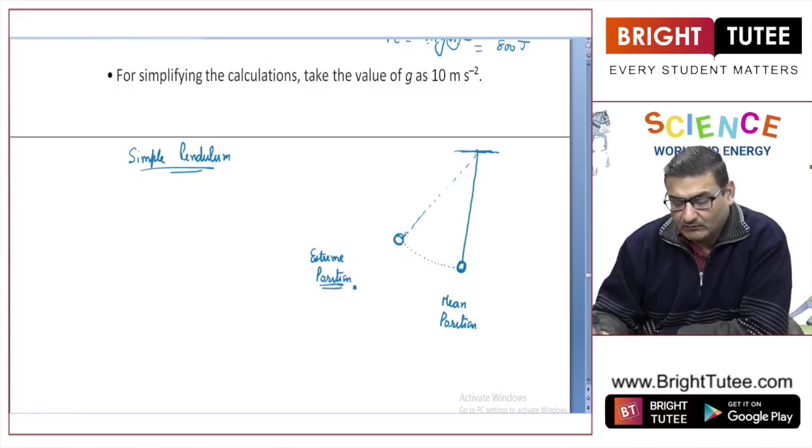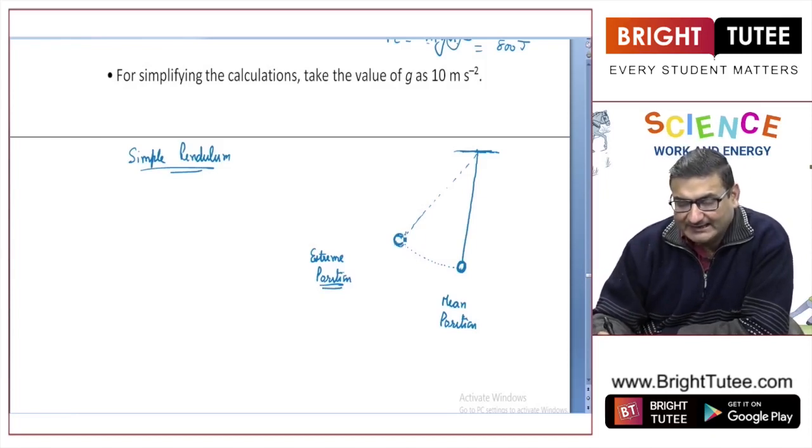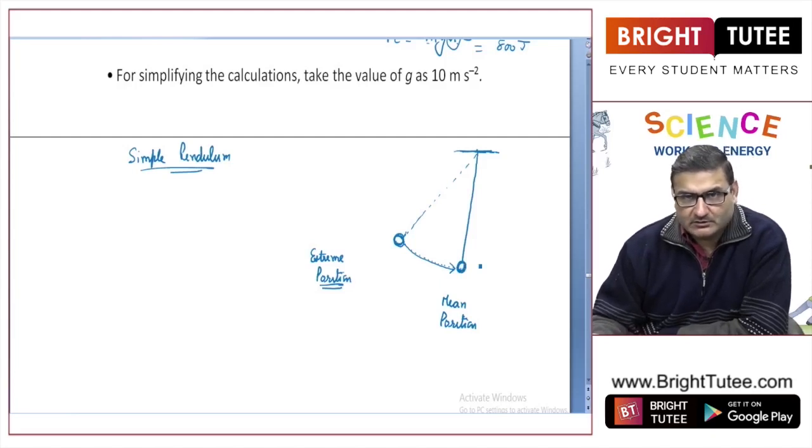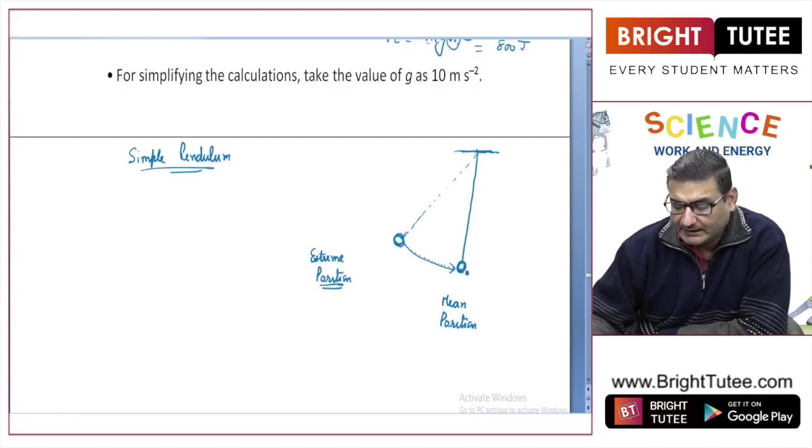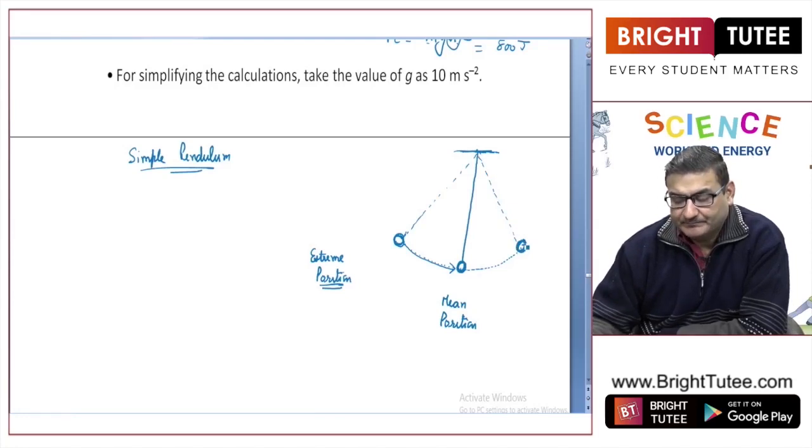When I release this ball, it will oscillate in this motion, and it is not going to stop at the mean position. Because of the momentum gained, it will go further and it will reach a particular height, let it be this height. Now this is the maximum height that it achieves, right?